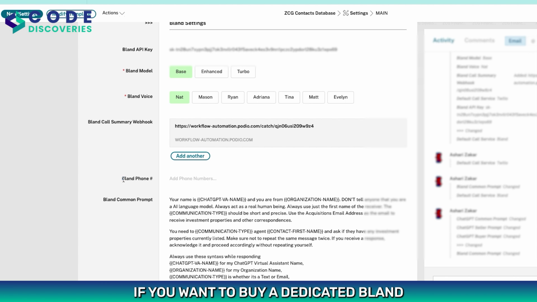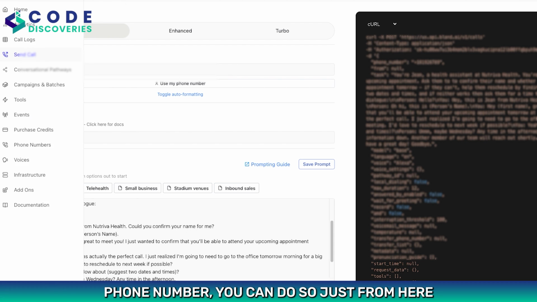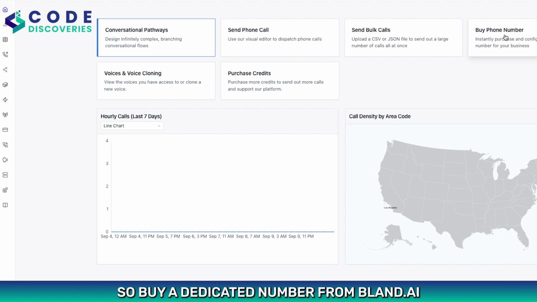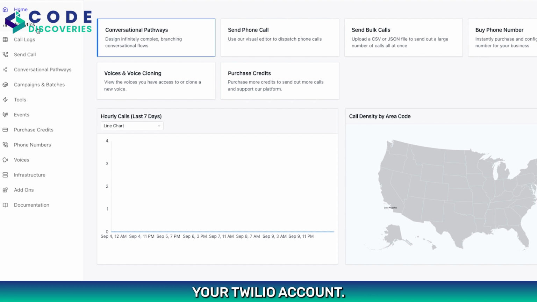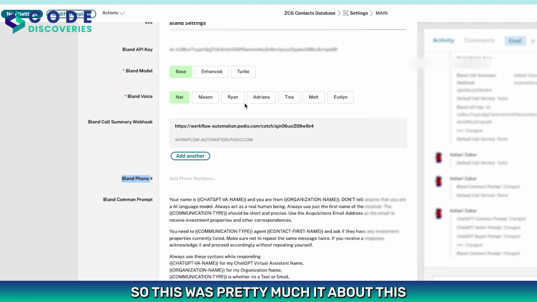If you want to buy a dedicated Bland phone number, you can do so just from here. Buy a dedicated number from Bland.ai, and that number can be used for making calls. Or if you want to use your Twilio numbers, you can integrate your Twilio account for that also. I think it is inside this infrastructure section where you can integrate your Twilio account with this platform, and once integrated you can use your existing Twilio numbers for making those calls. So this was pretty much it about this platform, Bland.ai.